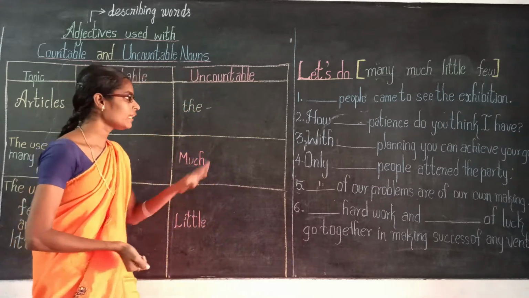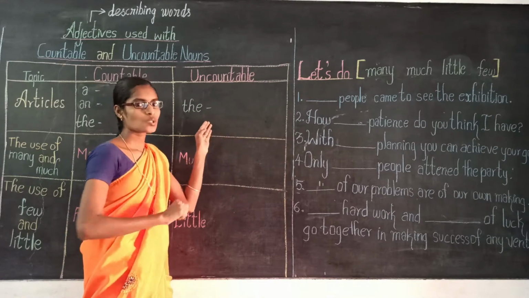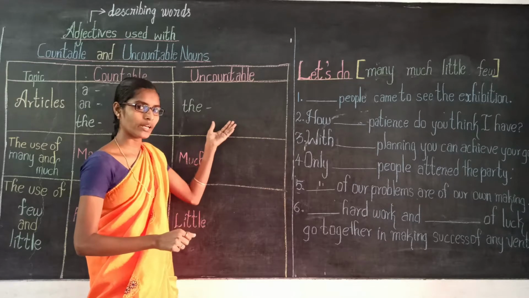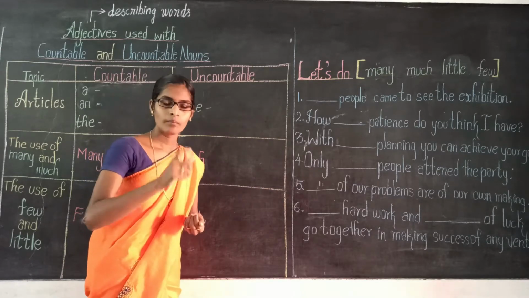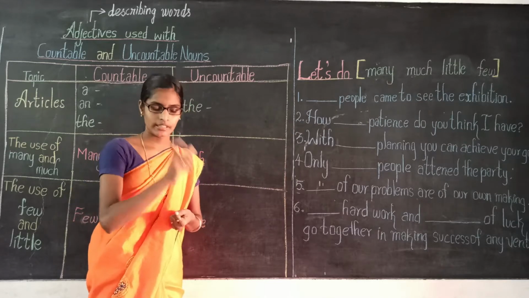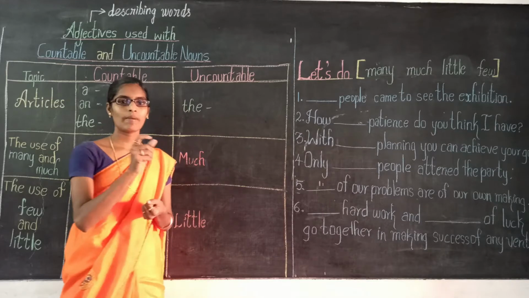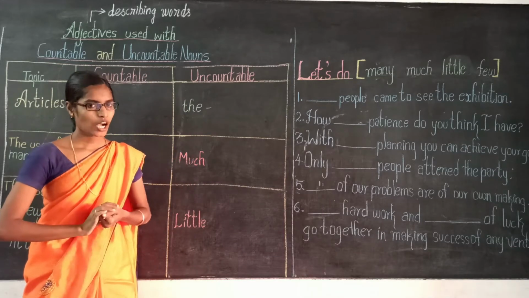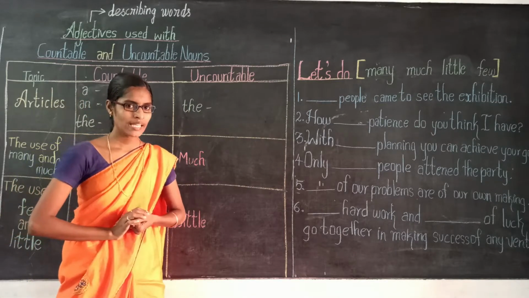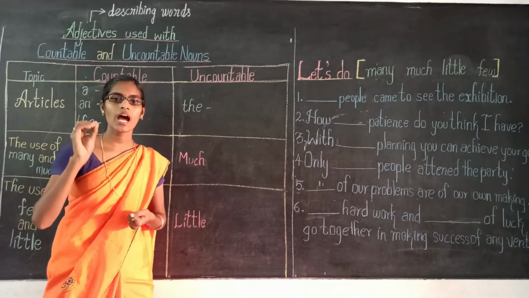For example, this is a board, right? This board is black in color, so we call it a blackboard. In the word blackboard, black is an adjective and board is a noun. So the word black describes the noun board. Are you clear what is meant by adjective? Yes, an adjective is a describing word. It describes a noun.